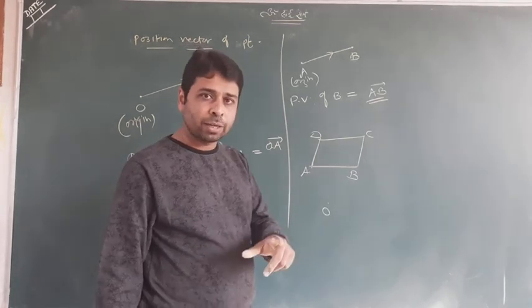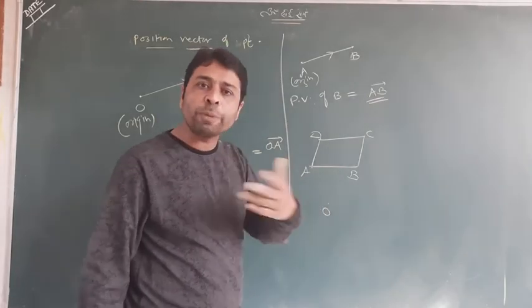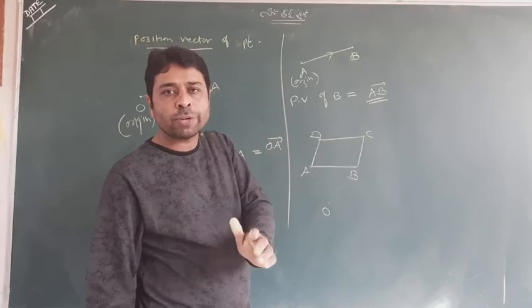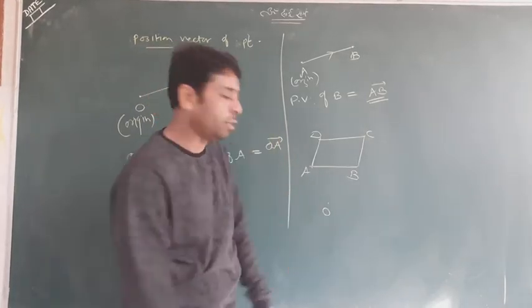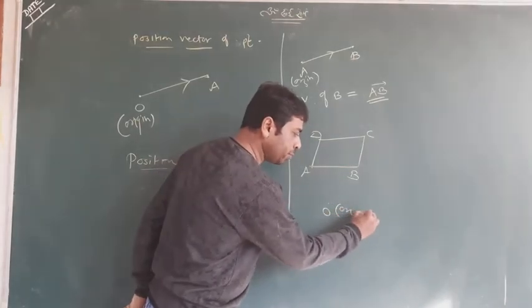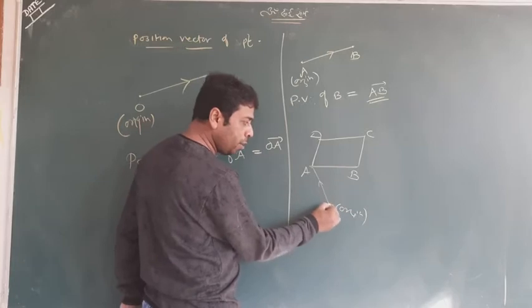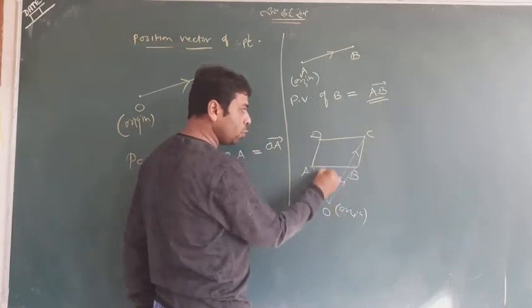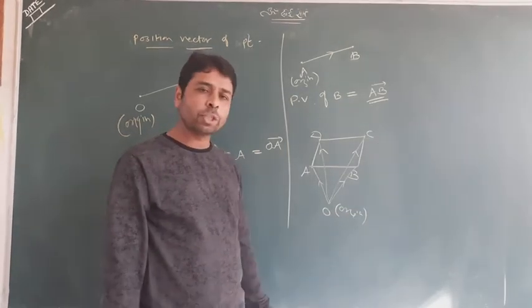So try to understand: the origin point can be seen in the picture or cannot be seen in the picture, it makes no difference. But whenever you talk about the position vector of a point, you have to take one point as the origin point. Suppose this is my origin point. This time the position vector of A will be OA, of B will be OB, of C is OC, and of D is OD. These are the position vectors of the points.